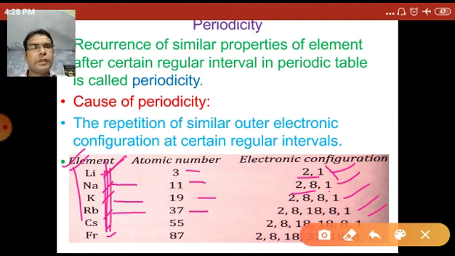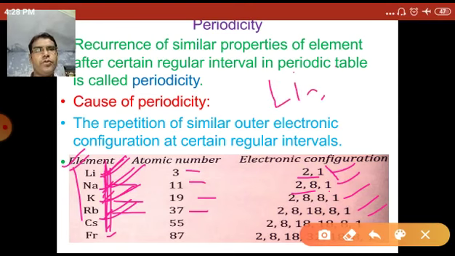Lithium is a metal, sodium is a metal, potassium is a metal, rubidium is a metal. Lithium has valence electron 1, valency is 1. Sodium also has valency 1. Lithium combined with oxygen forms the basic oxide Li2O.